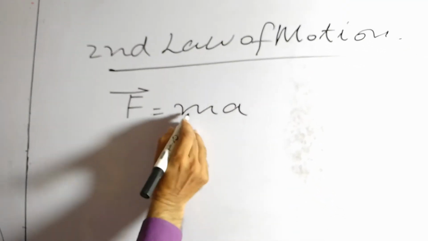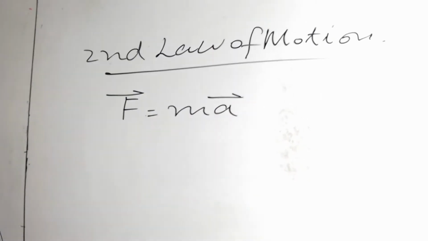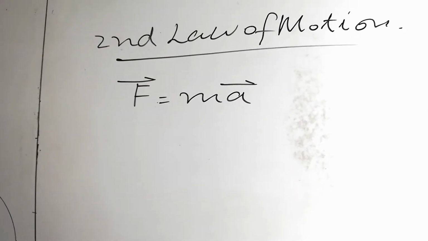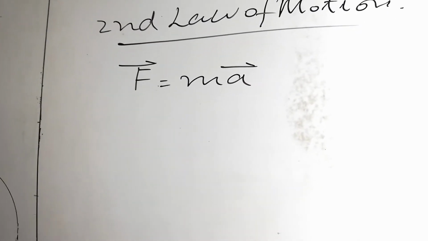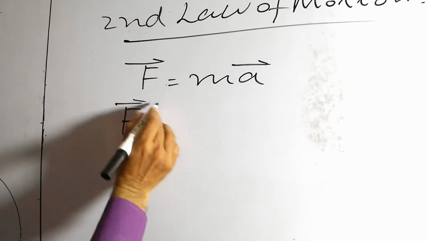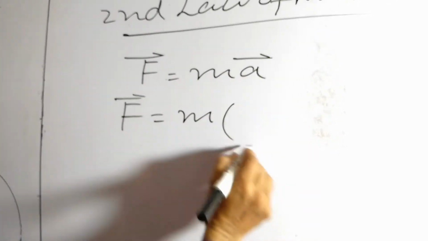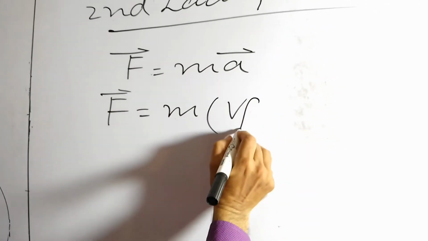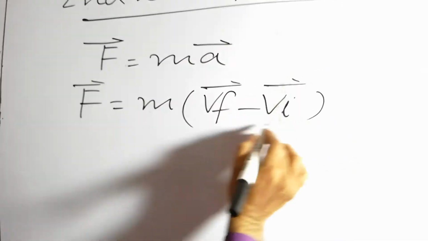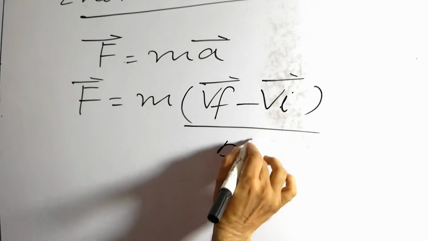F is a vector, mass is a scalar and acceleration is a vector. By inserting the value of the acceleration in that equation, we get F is equal to m times Vf minus Vi divided by delta t.